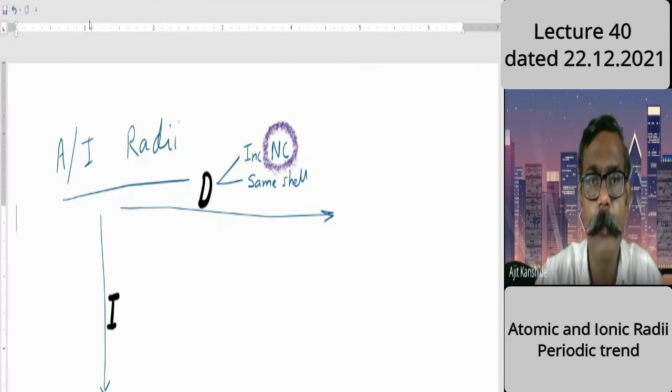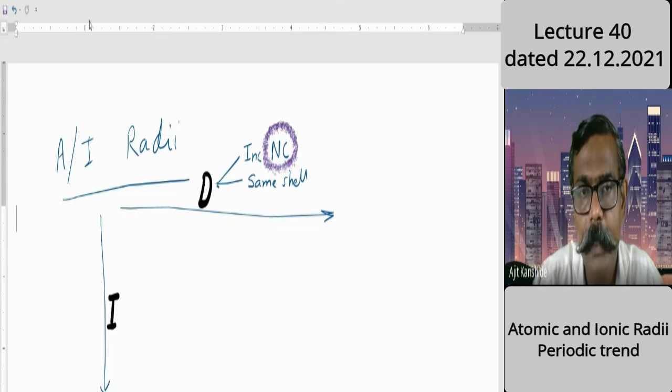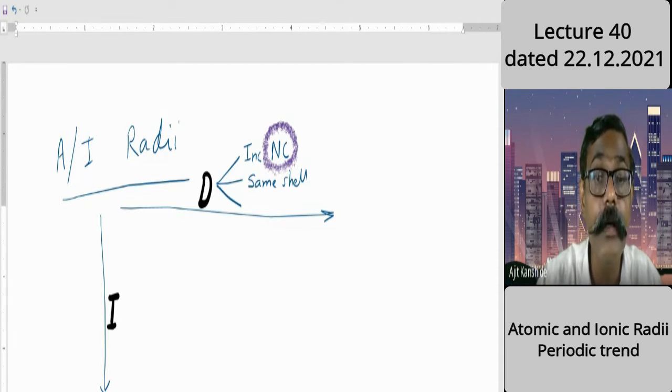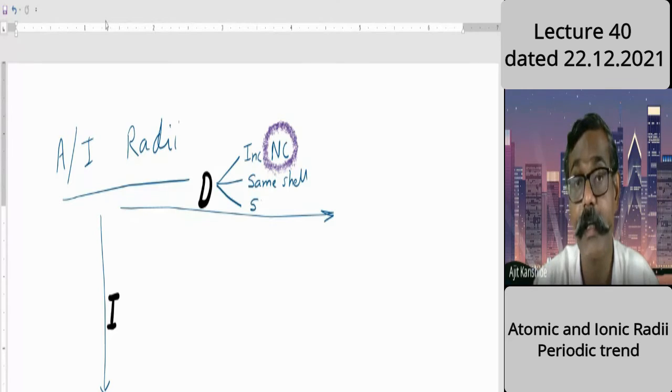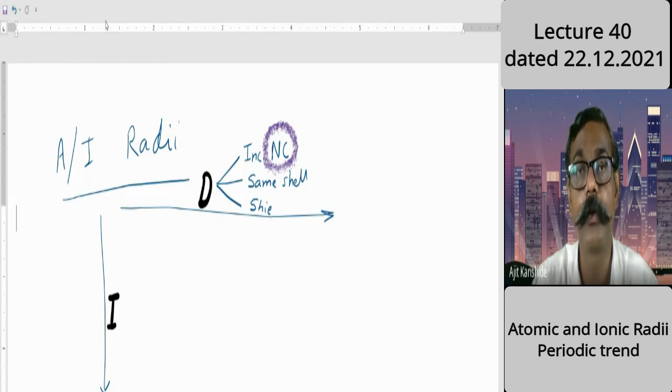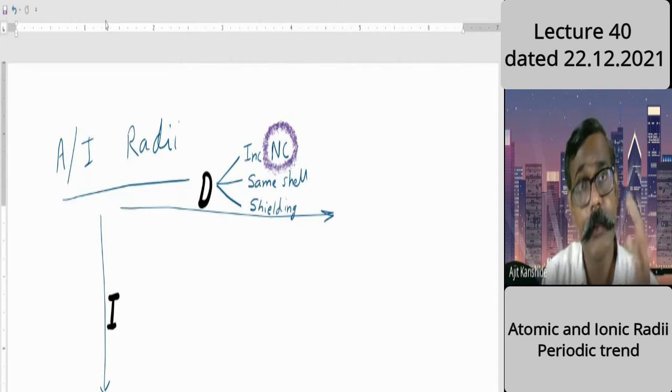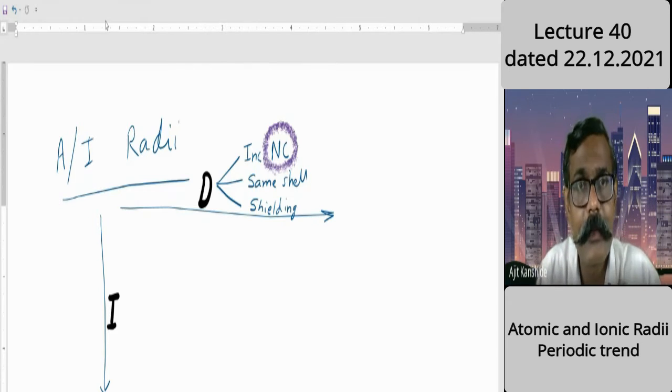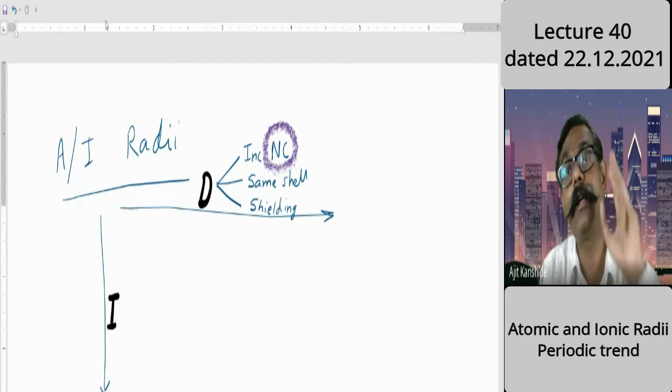And third important point, which I had not mentioned yesterday, is relative shielding or screening. I especially explained it for the group variation, the increase in size in a group, but it is applicable here also. Shielding is there because neighboring electrons are increasing and disturbances will be there, but that is not to a great extent.